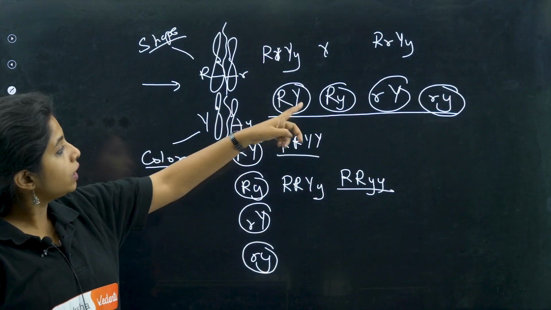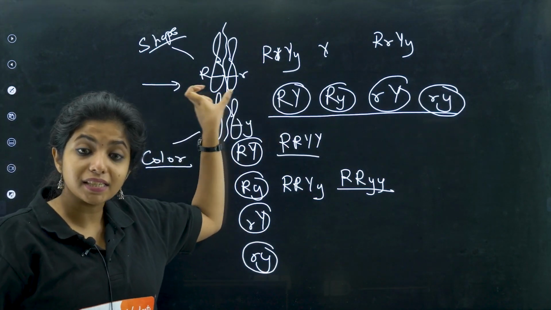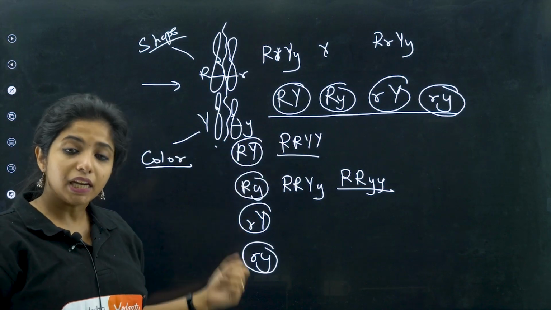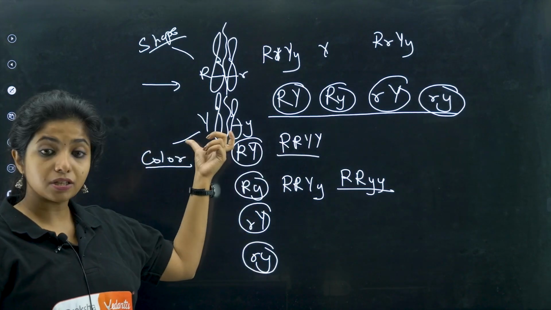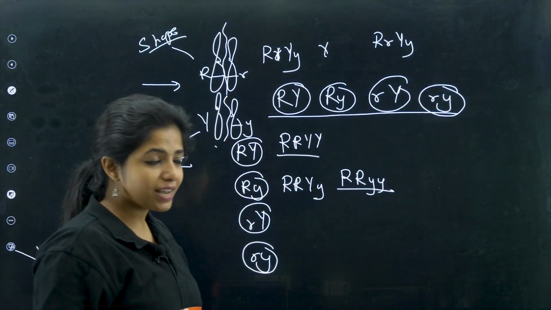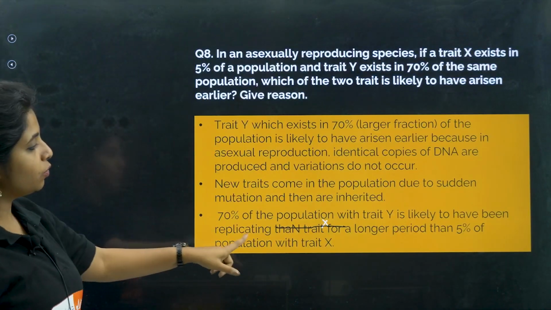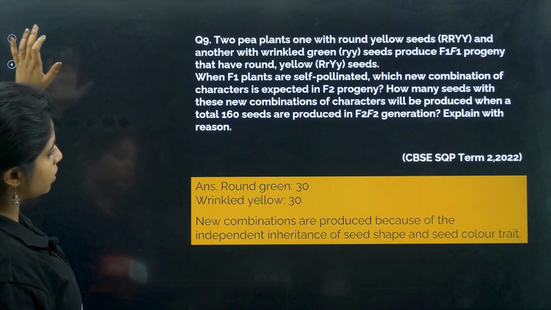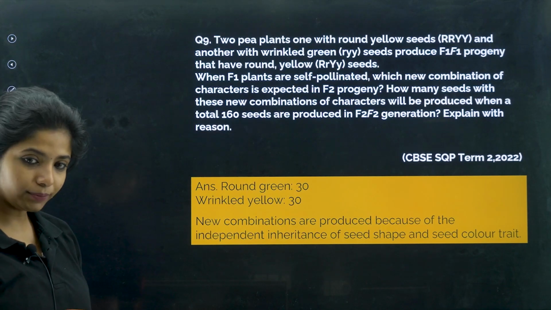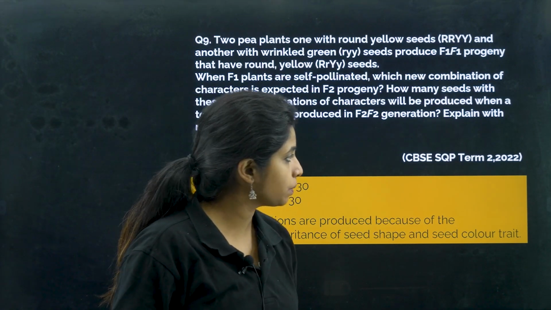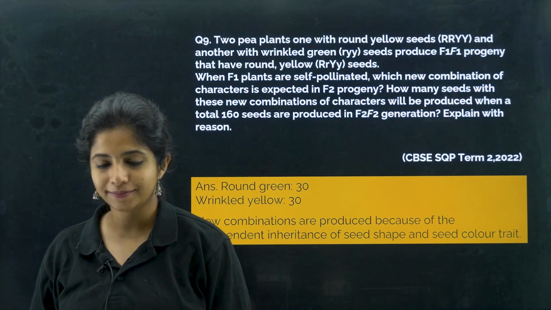So you find newer combinations because the alleles of one particular character are segregating or separating independently of the alleles of another character. So this is the reason. I hope I was able to explain the reason, and you might know how to write the answer now. Cool? So this is a CBSE sample question paper Term 2, 2022 question.